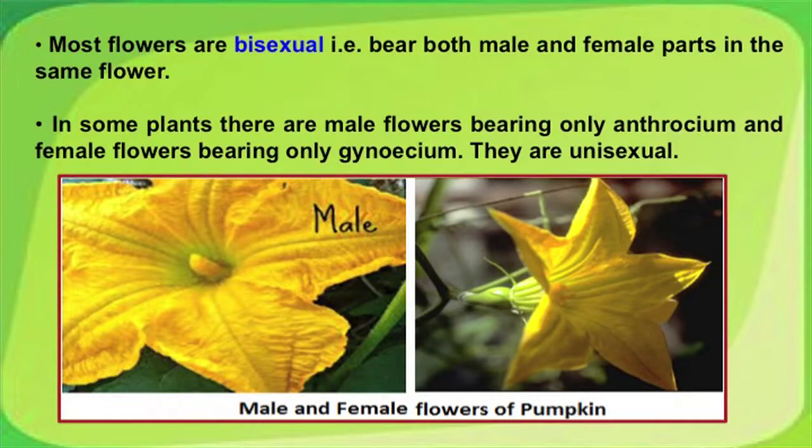Both the reproductive organs, that is the stamen and pistil, are present in the same flower. We call them bisexual flowers, but some plants bear either male flowers or female flowers separately. So, we call them unisexual flowers. So, you have an androecium-bearing flower as the male and a gynoecium-bearing flower as the female. This one example is shown on your screen, that is from the pumpkin, but there are unending examples. Can you try and find them out for your interest?